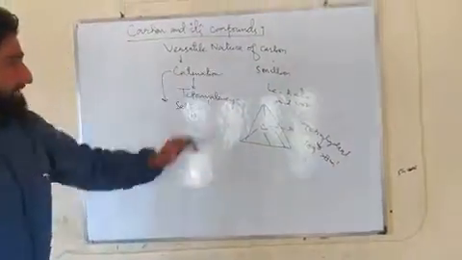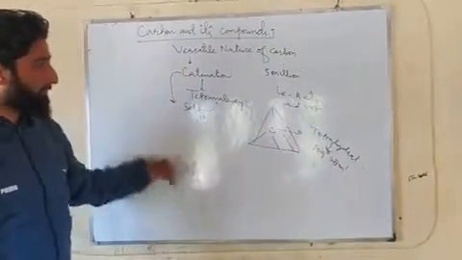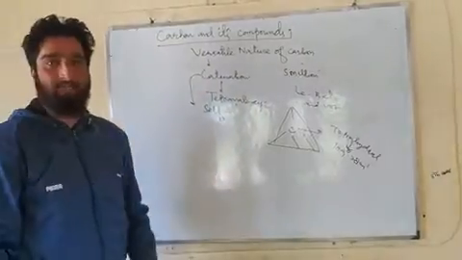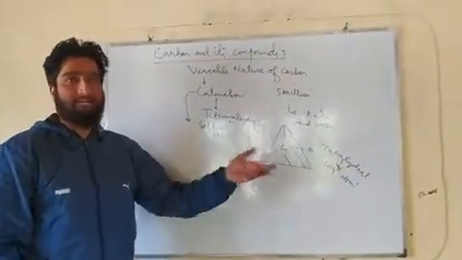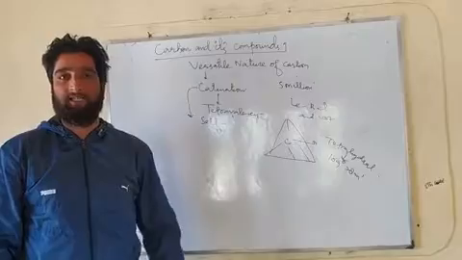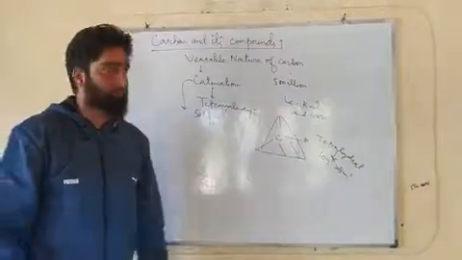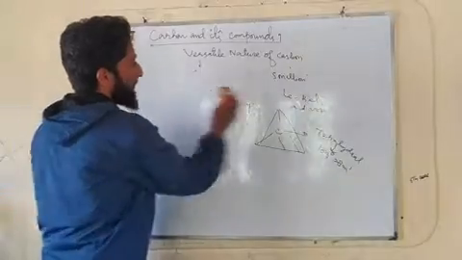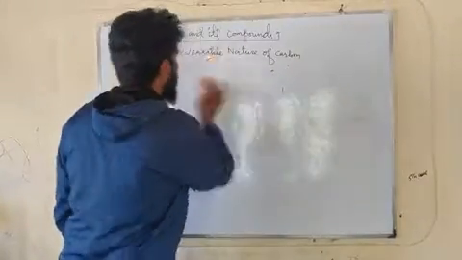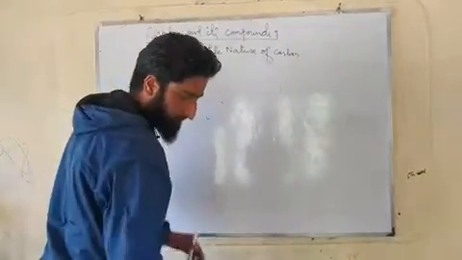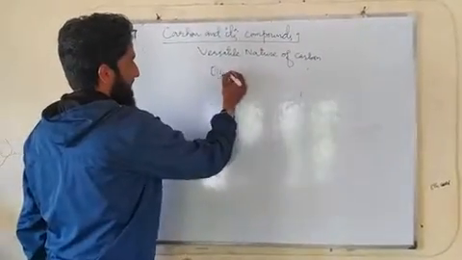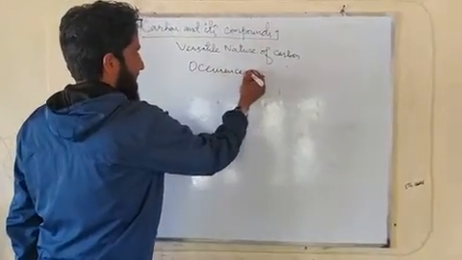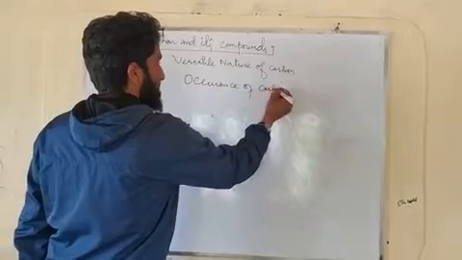So, in the versatile nature of carbon, we discussed that it is the catenation and tetravalency of carbon which enable it to form the millions and trillions of compounds we see around. Let's discuss one more subtopic, that is the occurrence of carbon.